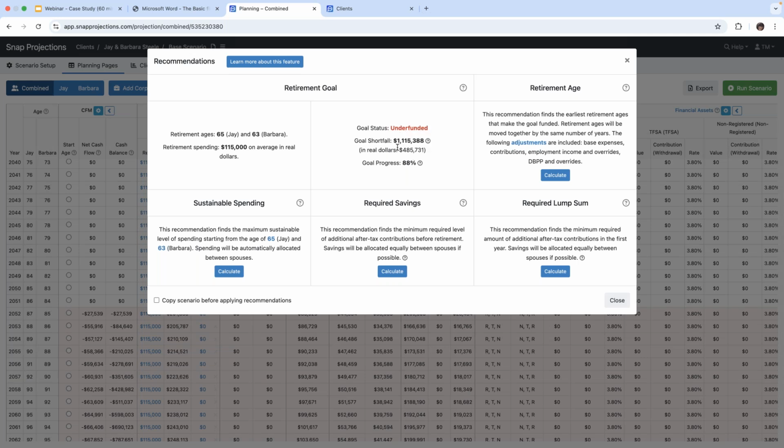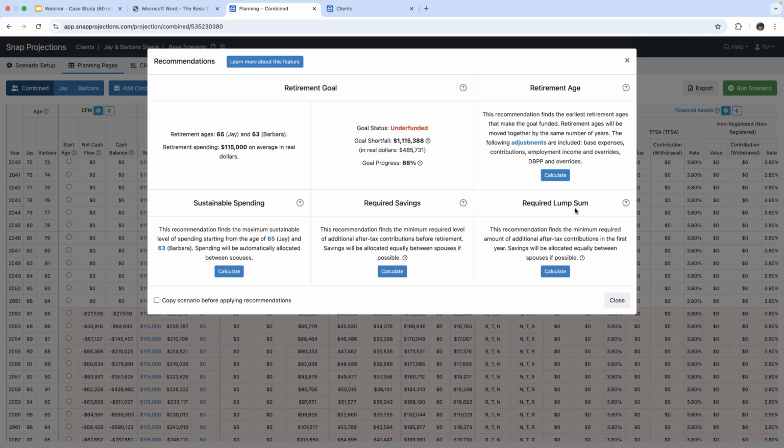And the total shortfall brings them to negative $1,115,388. And in terms of progress towards their goal, they're only at 88%. So there's a few things we can look at here in recommendations: retirement age, maybe retiring earlier or later, that sort of thing.